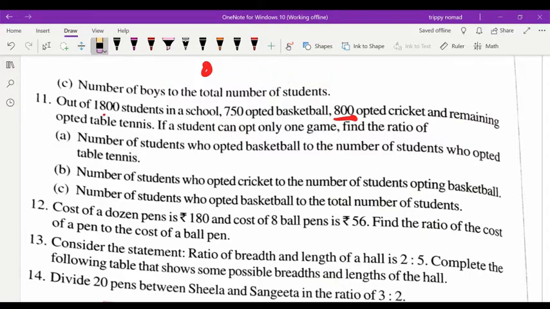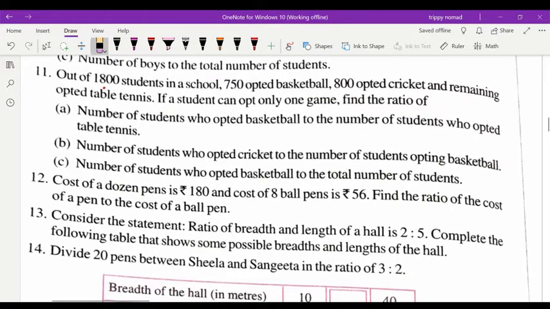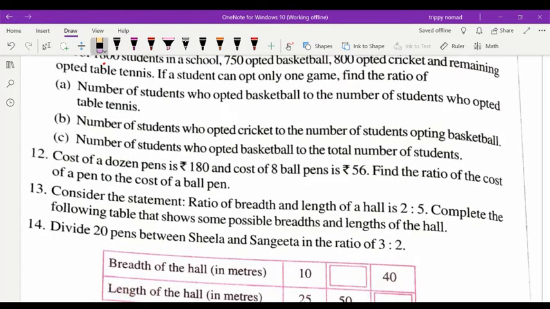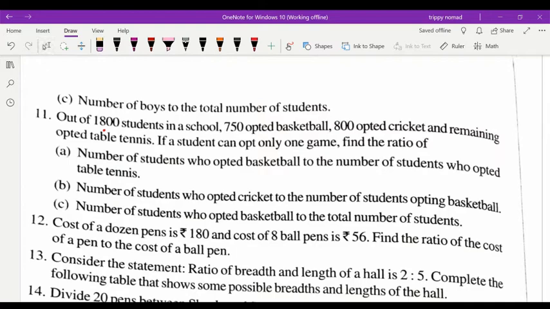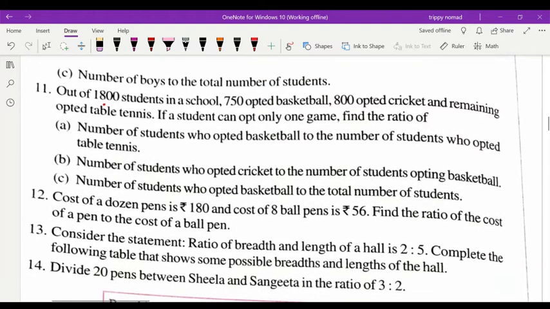Now number of students who opted basketball to the number of students who opted table tennis. This way, number of students who opted cricket to the number of students who opted table tennis, and number of students who opted basketball to the total number of students. So each and every ratio is given in the 11th question.